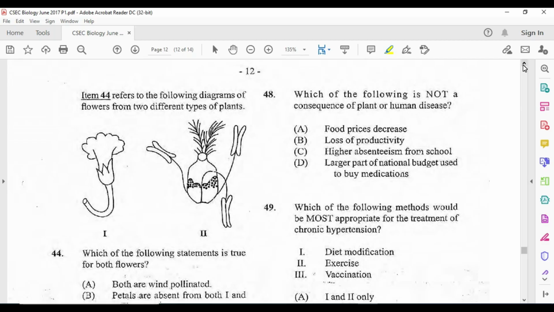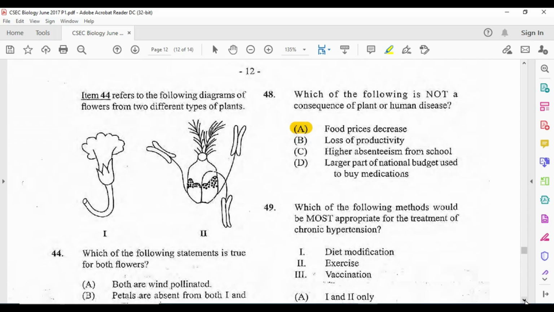Loss of productivity happens because of plant or human disease. Higher absenteeism from school. If you don't have any money and you're sick, you can't go to school. Larger part of the national budget used to buy medication. You would have seen that every country spends a whole lot of money to buy medication for COVID. So the best answer here is of course going to be A.